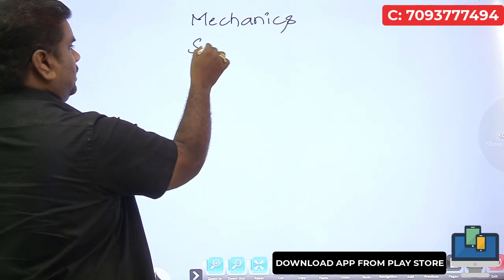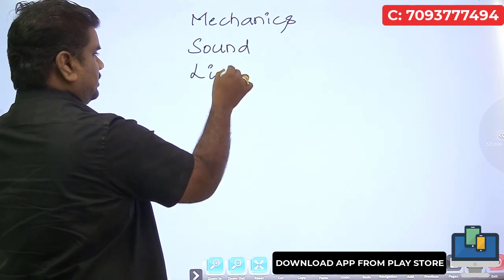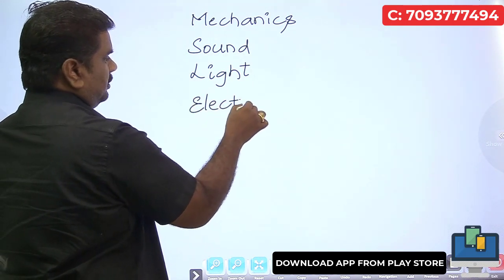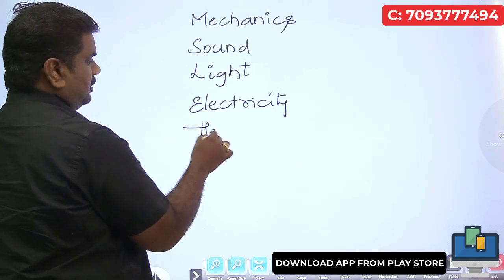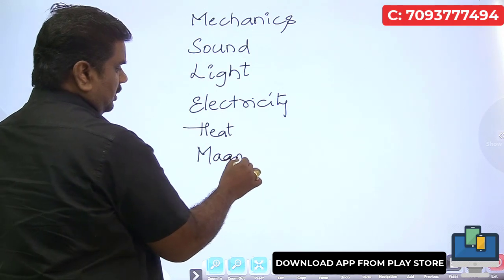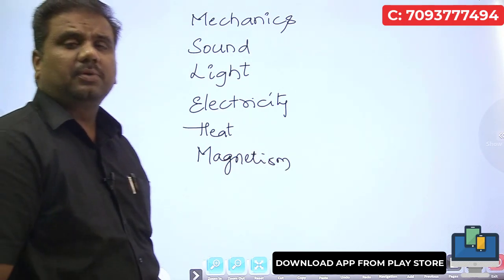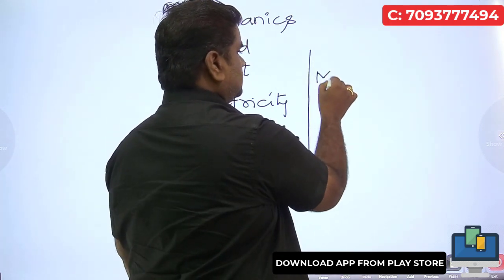The second topic is sound. At the same time, light, then electricity, heat, magnetism. Apart from these, we have got one more unit, that is modern physics.